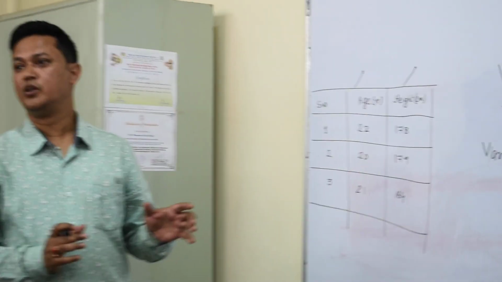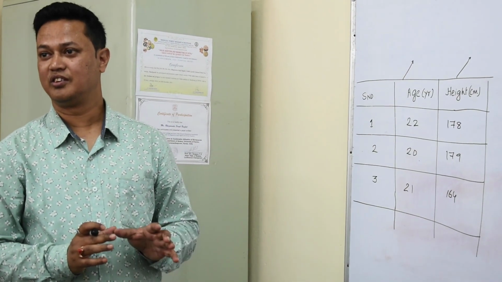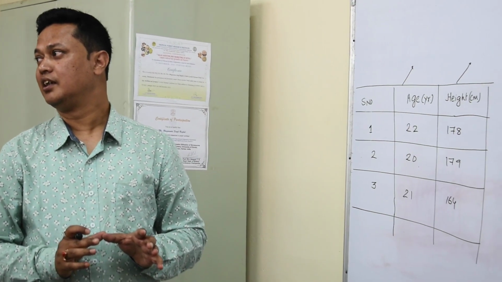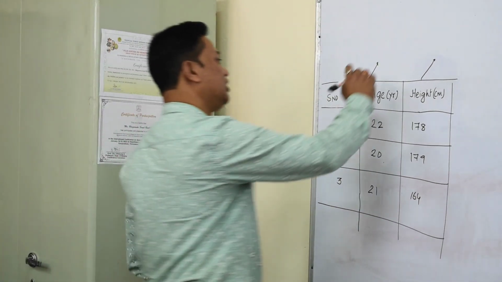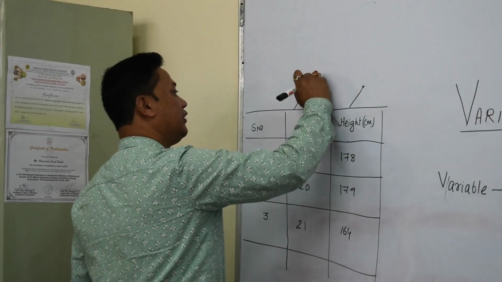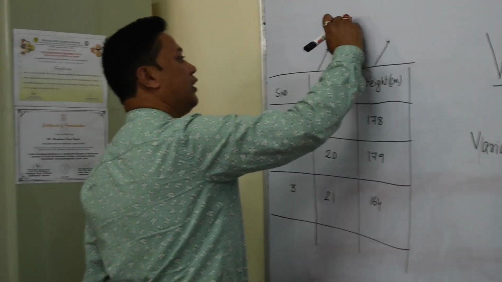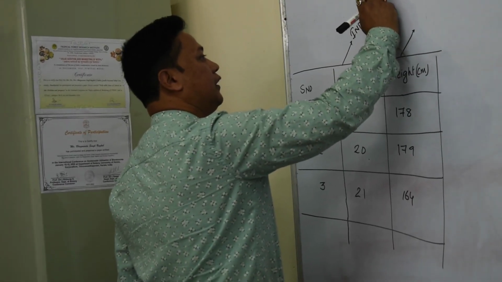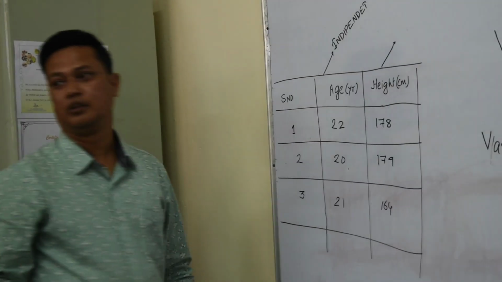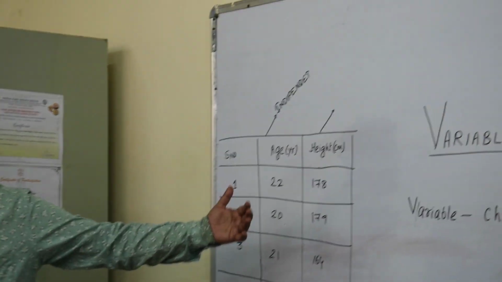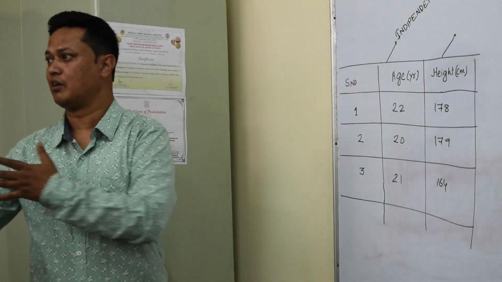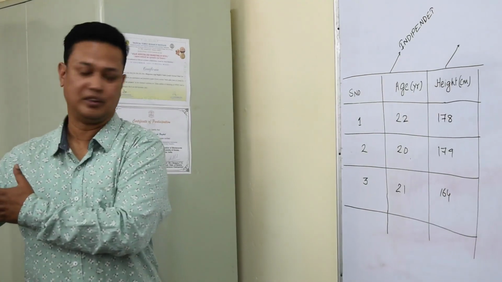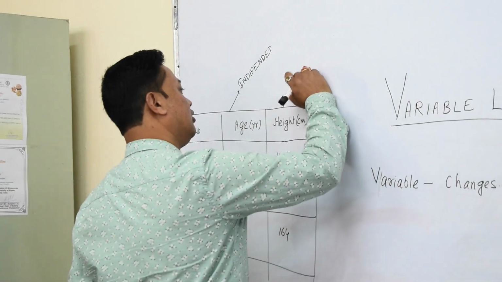Let us see which is dependent and which is independent. Can any of you say which is independent? Independent is your age. I cannot change that. So this is independent. And height changes according to your different ages in the class. So this is the dependent variable.